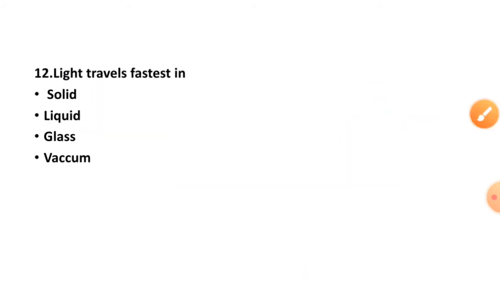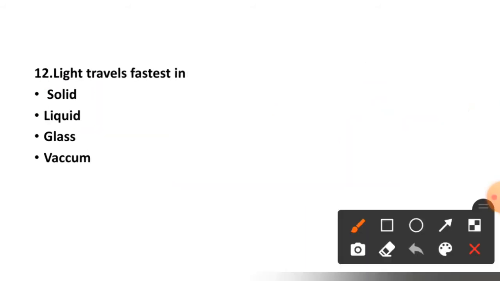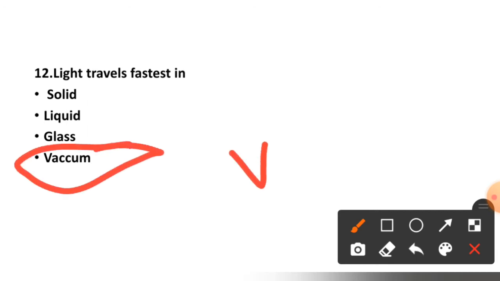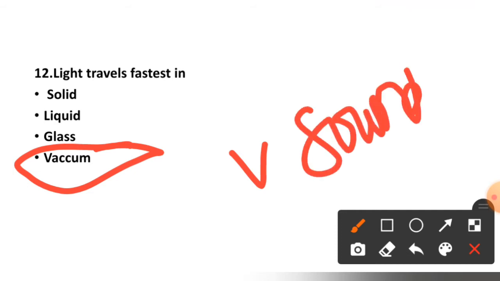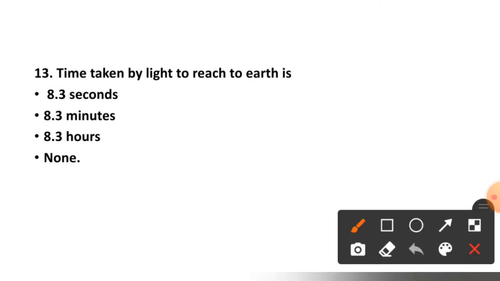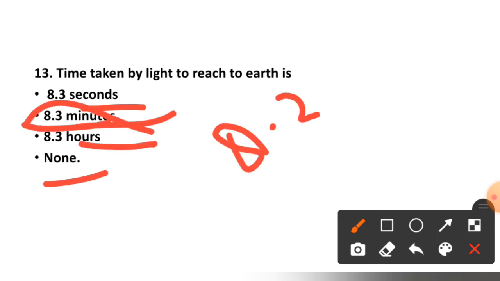See question number 12. Light travels fastest in solid, liquid, glass or vacuum. Light travels fastest in the vacuum, whereas sound does not travel through the vacuum. Now see question number 13. Time taken by the light to reach the earth is 8.3 seconds, 8.3 minutes, 8.3 hours or none. Right option is option number 2, 8.3 minutes.